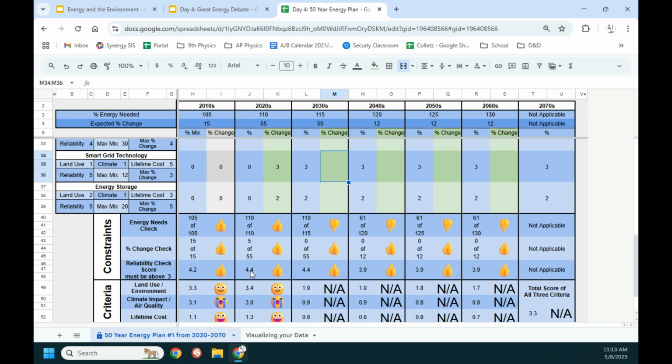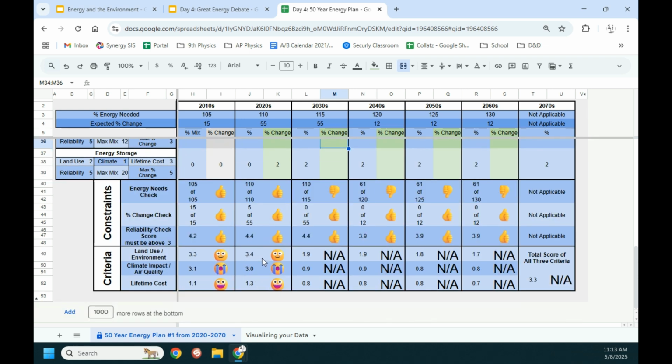Reliability, 4.4, that's decent. Again, you can't have something that's not reliable enough. So if you pick a lot of things that are very unreliable in terms of your energy resources, that's going to lower that reliability score, and it must be above a 3. So again, we want to keep an eye on that.